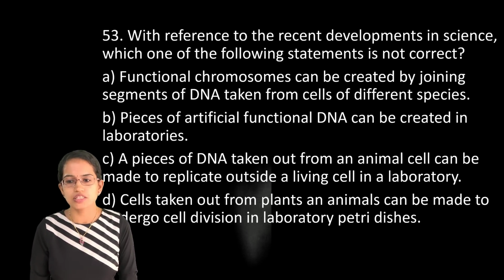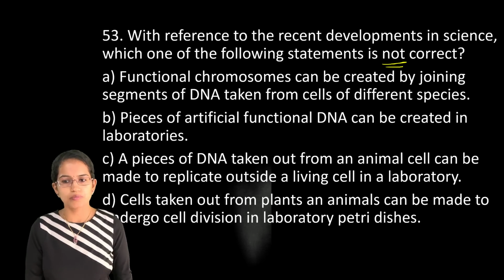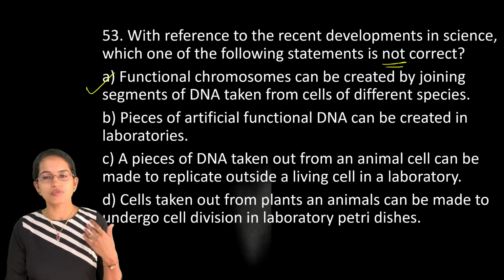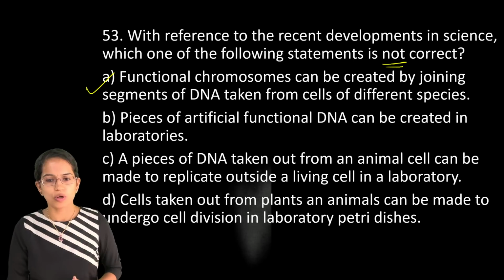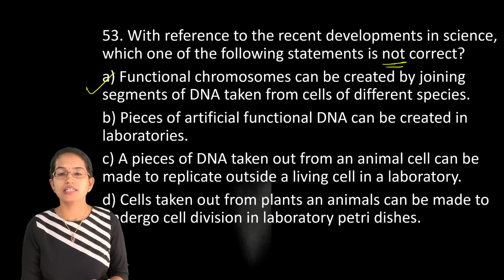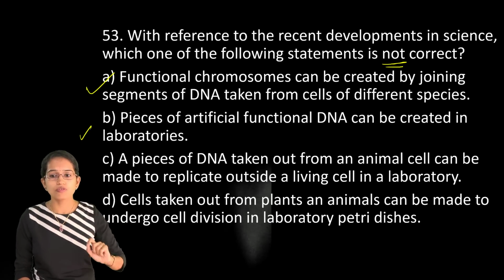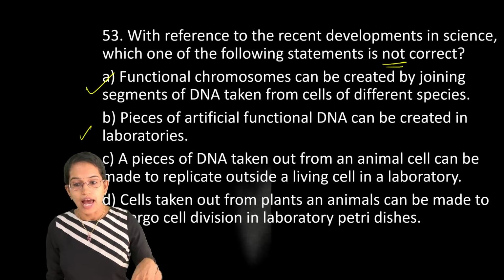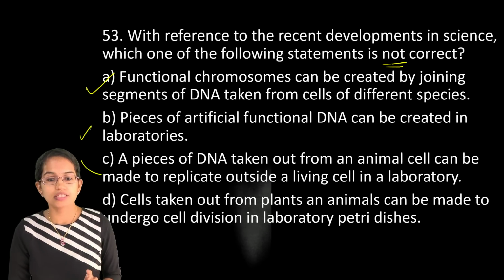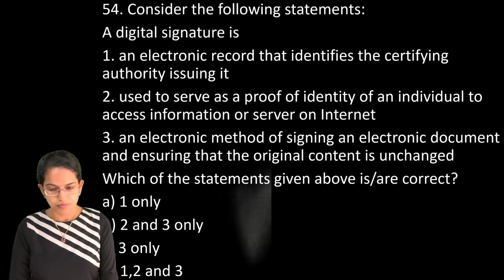The next is which is not correct regarding the following developments. Now, a functional chromosome can be created by joining DNA segments from different species. That's true, when we are talking about recombinant DNA technology. Pieces of artificial functional DNA can be created in laboratories under artificial gene synthesis. However, pieces of DNA taken out from an animal cell can be made to replicate outside a living body in a laboratory is not true, and D again is true. So C is the option that would be there.